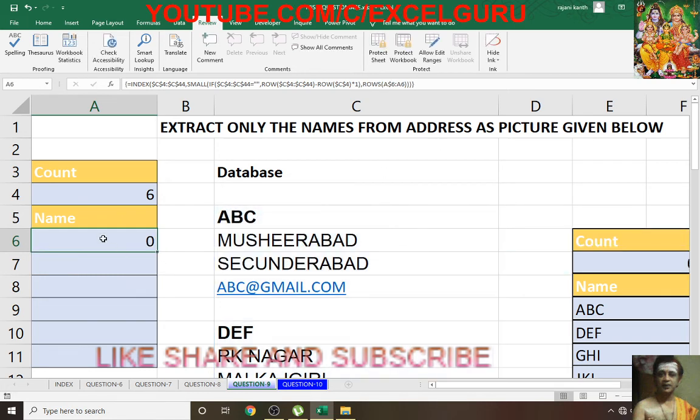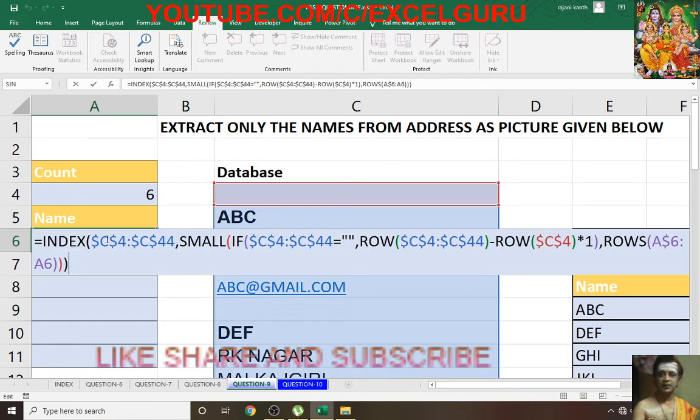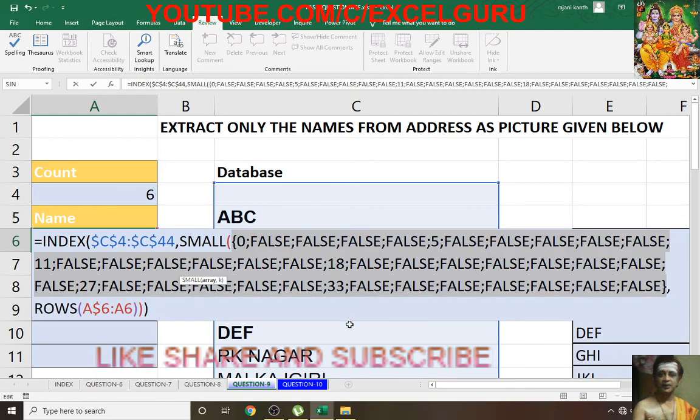Okay, I forgot something somewhere. F2, small IF, minus ROW, somewhere wrong. What's wrong is again, small IF, I'll make it this one, the array. This is not the array, this whole thing is the array. Okay, F9.